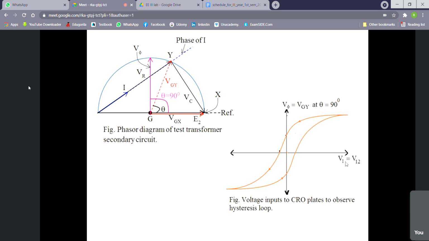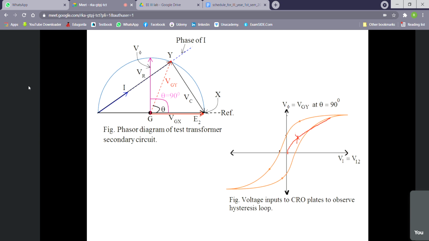So on the x-axis we can give the voltage V12 that we gave in our run 1. But on the y-axis, we have to give VGY at a special condition only, when theta equals 90 degrees. If we give it for theta equal to 0 degrees, then it will not give the hysteresis loop, because we have not plotted phi versus I, we have plotted something else. So if we want to get the hysteresis loop, we have to give V phi on the y-axis, so some VGY which is at angle theta leading from E. And here, if we plot this one, we shall not get this part.